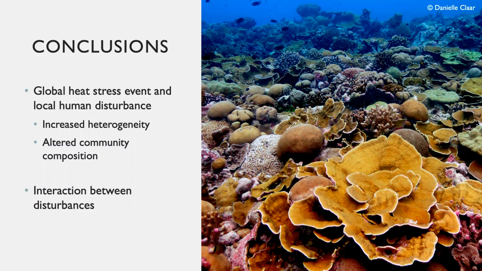To bring everything together for you, the analyses I have shared with you today show that on Christmas Island, the effect of the global heat stress event and the local human disturbance increased heterogeneity, which contradicts my hypothesis that there would be an increased homogenization or similarity in reef communities. This suggests that there are other site-level factors that are influencing how species are responding to the different disturbances, leading to altered community composition. This may have future influences on the recovery of reefs due to the different community compositions.